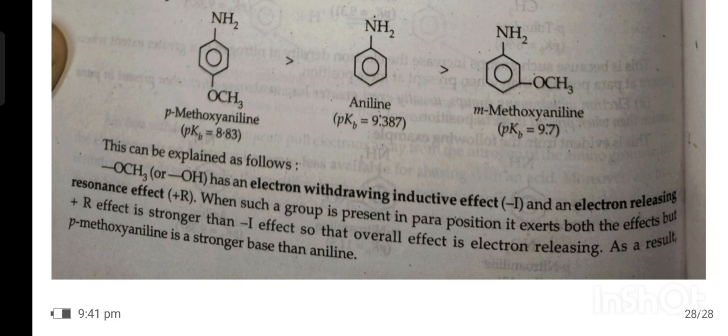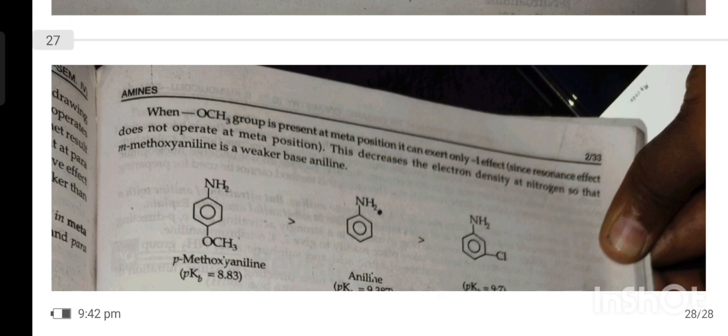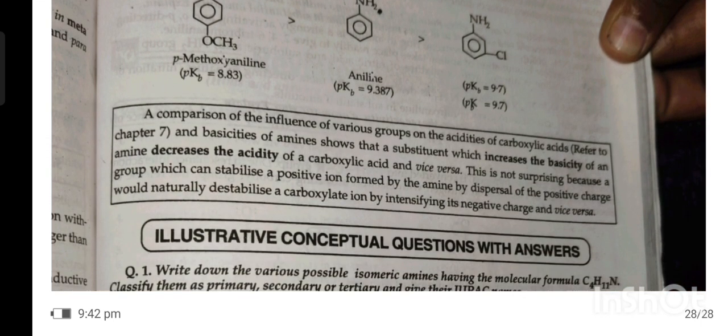OCH3 has an electron withdrawing inductive effect and an electron releasing resonance effect. When such a group is present in the para position, it exerts both effects, but the plus R effect is stronger than the minus I effect, so that the overall effect is electron releasing. As a result, para-methoxyaniline is a stronger base than aniline. When the OCH3 group is present at the meta position, it can exert only the minus I effect, since the resonance effect does not operate at the meta position. This decreases the electron density on nitrogen, so that meta-methoxyaniline is a weaker base than aniline.